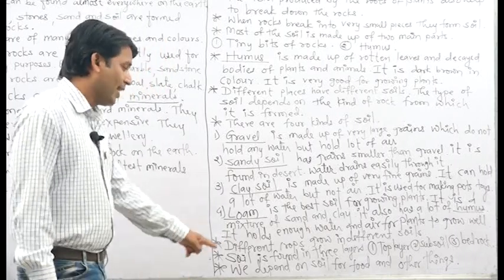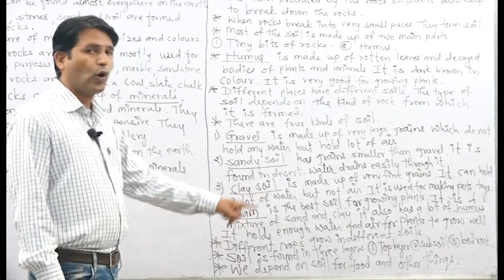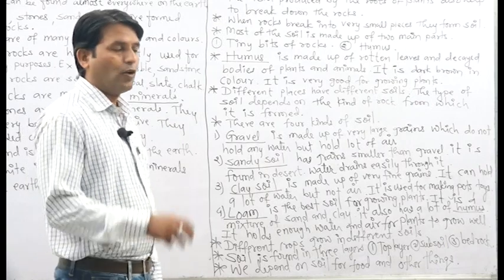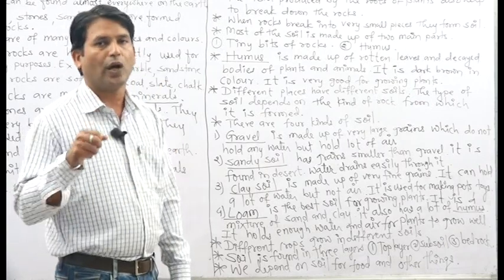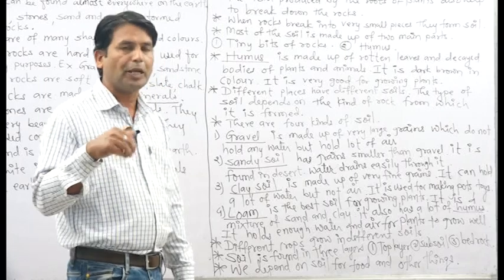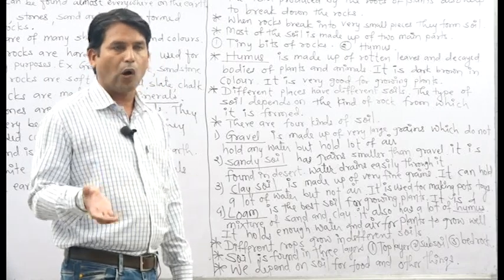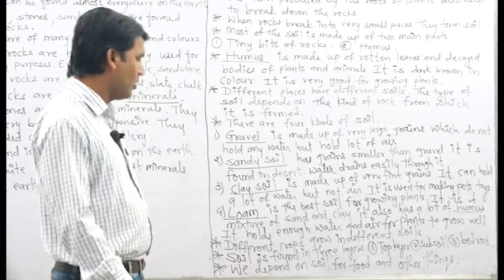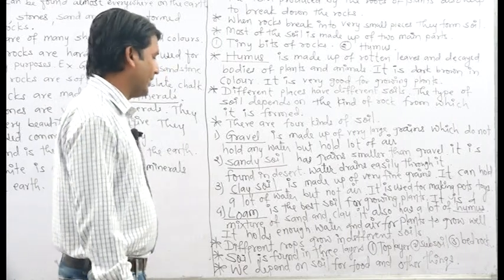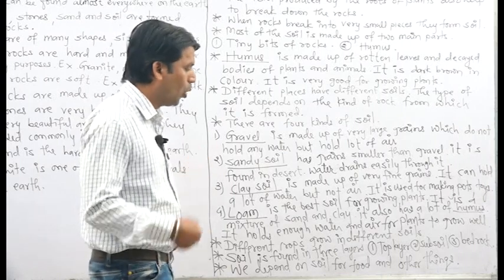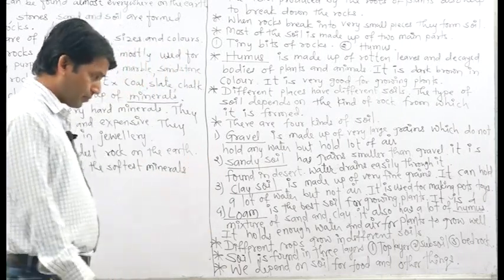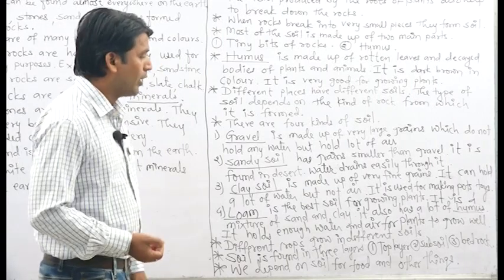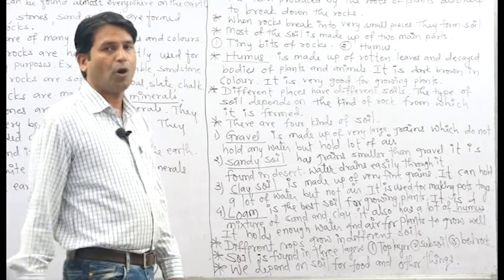Friends, we depend on soil for food and other things. As we know, plants take water and minerals from the soil to make their food, and we depend for food on the plants. Indirectly, we depend on soil for our food, and we get many things which we use at our homes, like what? Metals, then plastic, petrol, etc. Many things we get from soil.